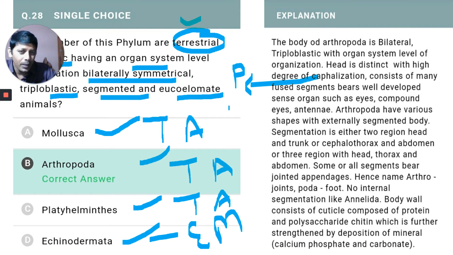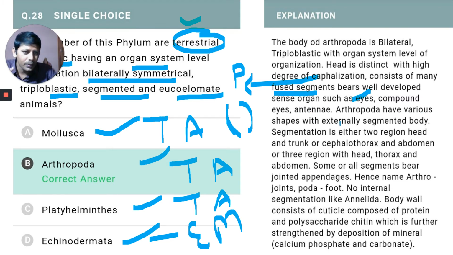But in platyhelminthes, in tapeworm, there is a scolex. It is nothing like a head. First time cephalization occurred in platyhelminthes, but a well-developed head occurred in arthropoda phylum, and consists of fused segments. How many segments are fused to form a head in cockroach? Six. And well-developed sense organs such as eyes are there, simple eyes, compound eyes, and antennae are there.